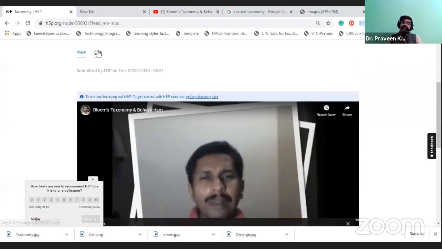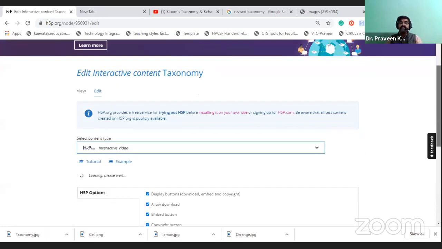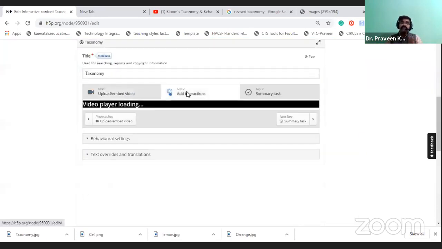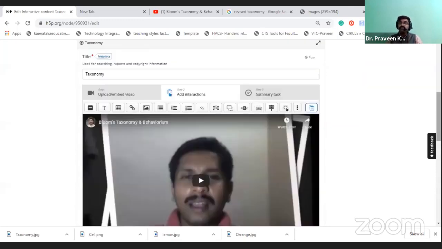So we have added 3 major types of interaction. You can add any number of interactions to the video, but the teacher has to know which is suitable and which is not. There are so many things. I have shown three types of information on how you can add interactions in the video, that is the interactive video.